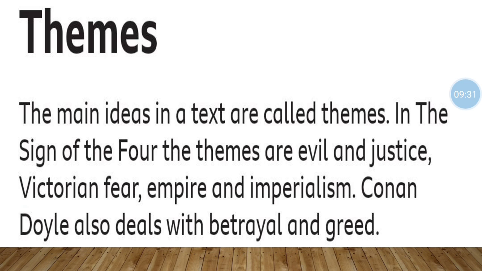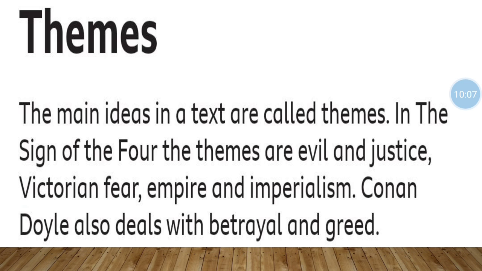Justice: Thaddeus Sholto was arrested by the police officer, who thought he was the person who murdered his brother, but it was total injustice, which was revealed by Sherlock Holmes, that Thaddeus Sholto was not the person who murdered Bartholomew, and at last Jonathan Small was arrested because he murdered Bartholomew.